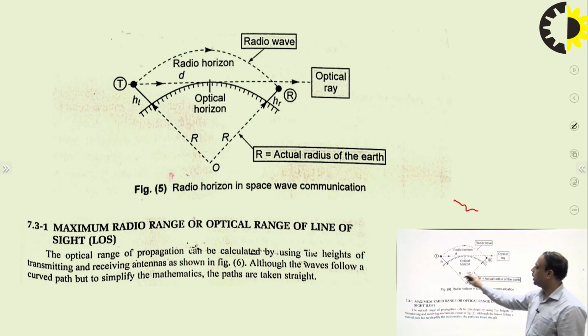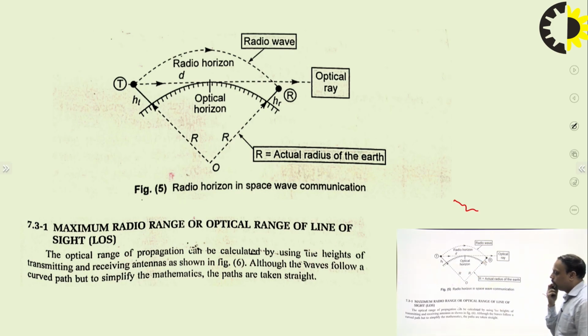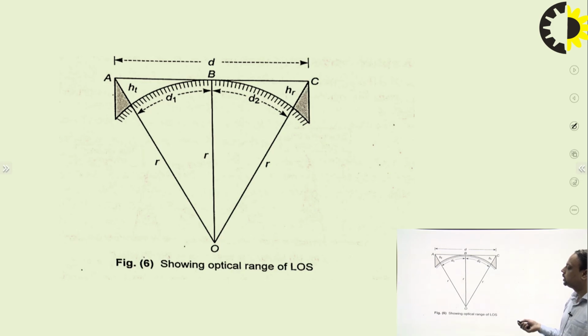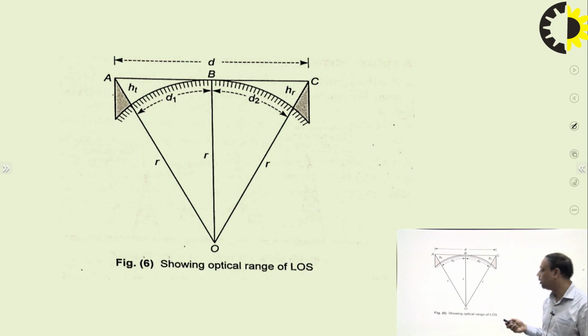So this is the radius of the earth, this is the height of the transmitting and receiving antenna. The maximum radio range of the optical range or line of sight. So this is the line of sight, optical range. And we have one derivation of what the height of the transmitting and the receiving antenna should be, so that we can transmit the wave up to the distance d from the transmitter to the receiver.